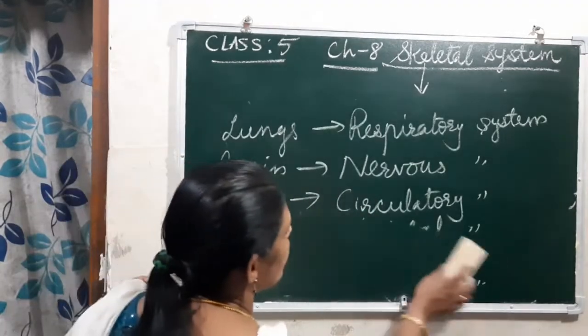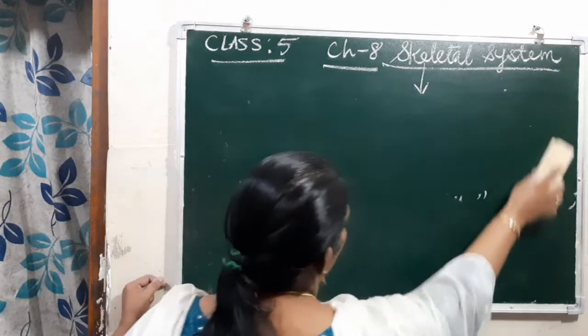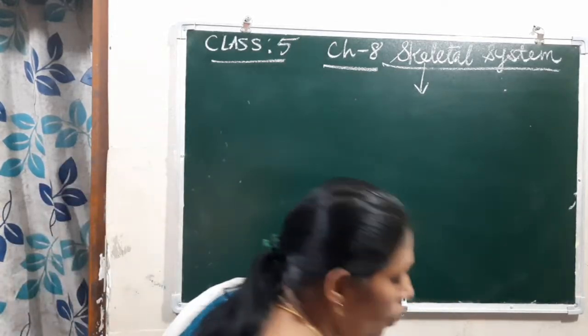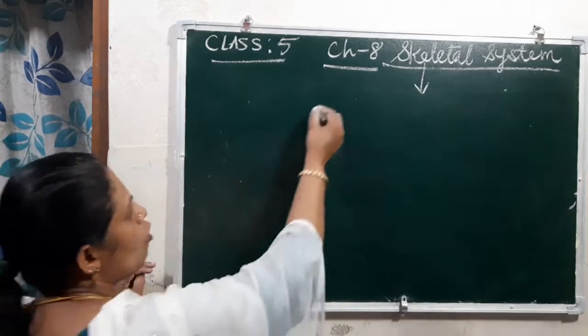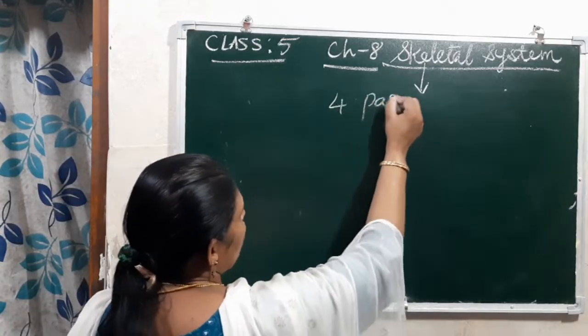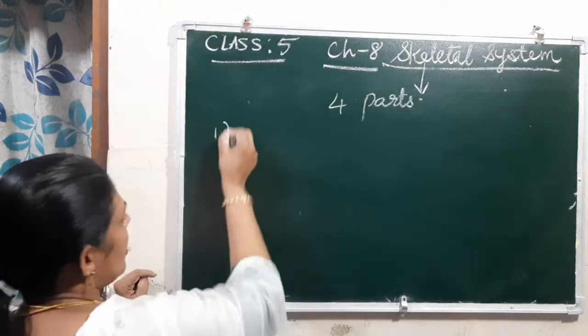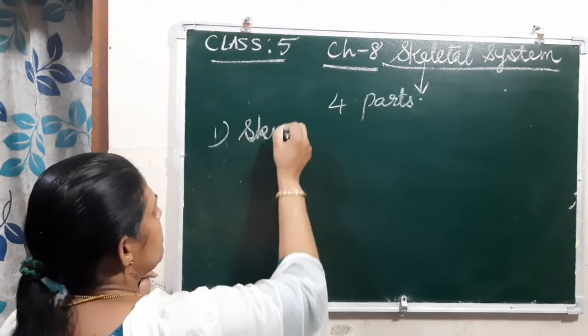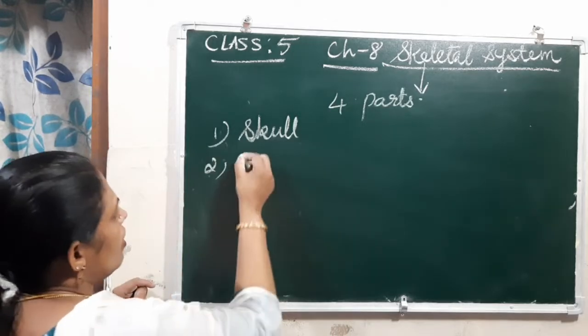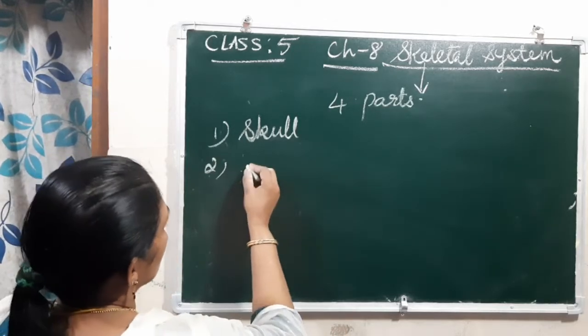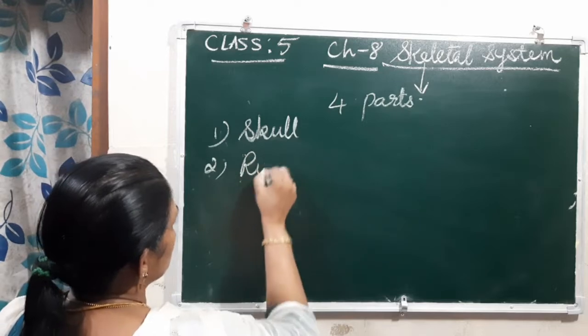Our human skeletal system is made up of 206 bones, I said, and that contains mainly 4 parts. The first one is skull. Then the second one, rib cage.